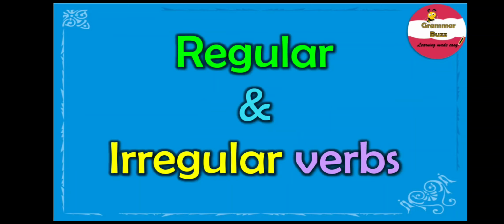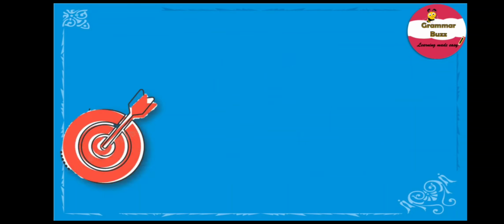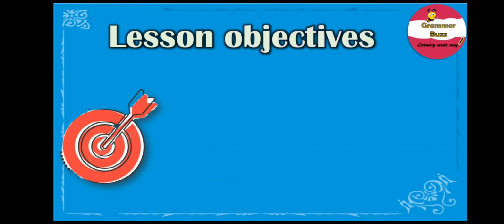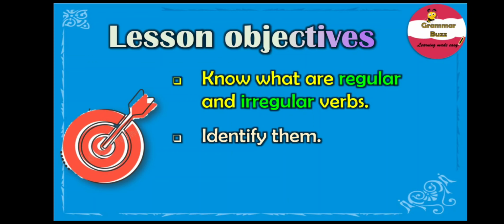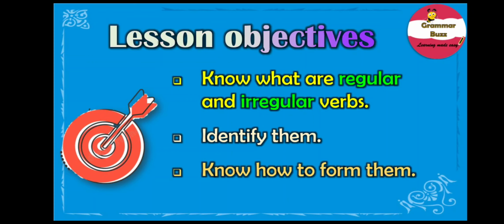But before we move on with the main part of the lesson today, you know what? Let us quickly know about the lesson objectives. And yes, the lesson objectives today aim at helping us to know what regular and irregular verbs are, identify them, and know how to form them.